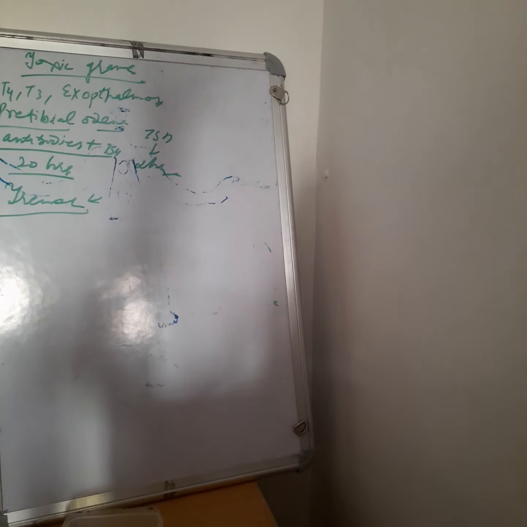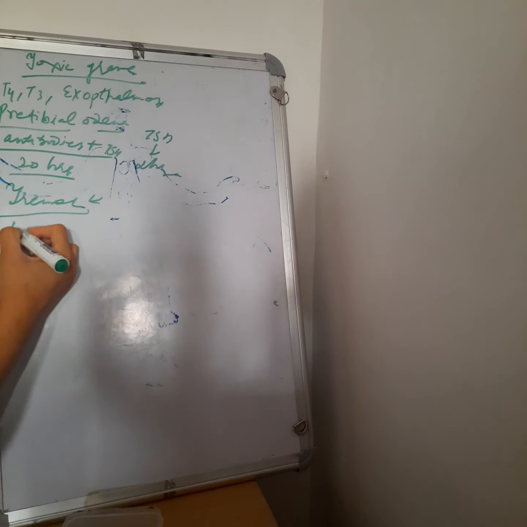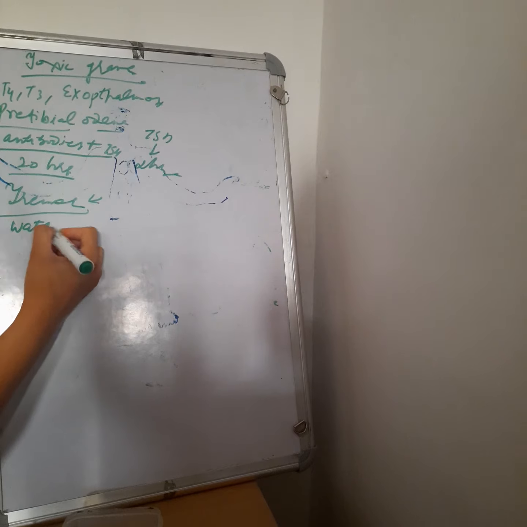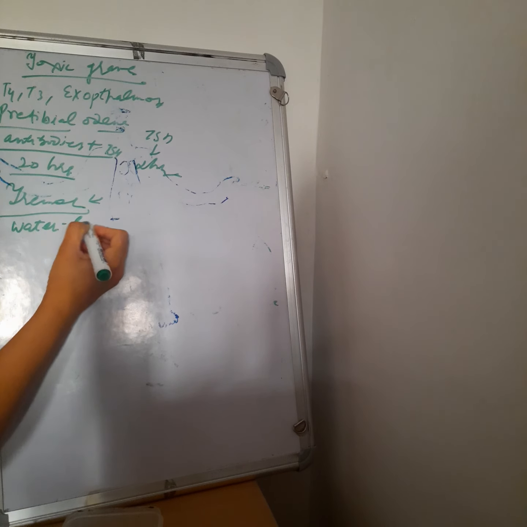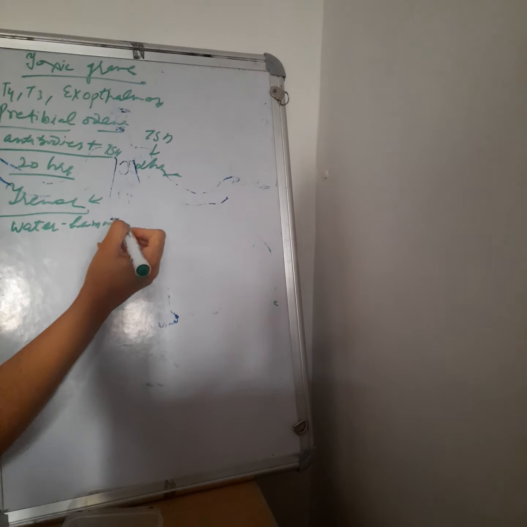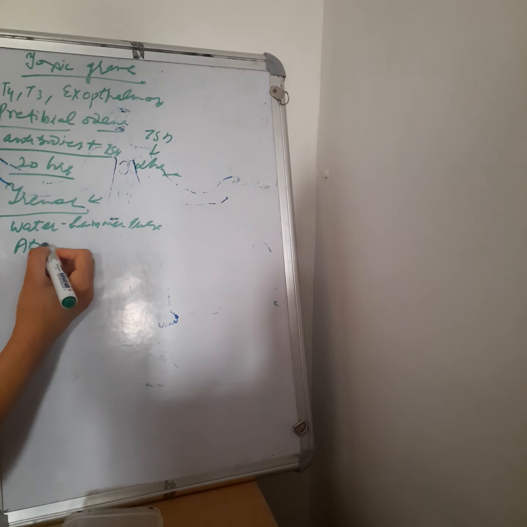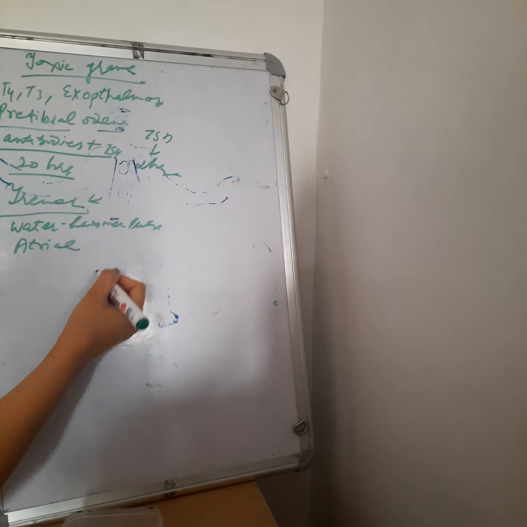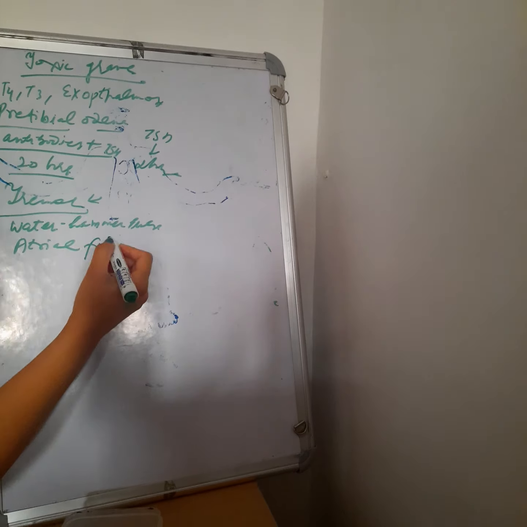All the symptoms are related to the T4, and there is tachycardia, pulse pressure increased, and one important symptom is the water hammer pulse. Water hammer pulse and atrial fibrillation. So these are the important ones. This happens in the case of toxic goiter, in the case of thyrotoxicosis: atrial fibrillation.